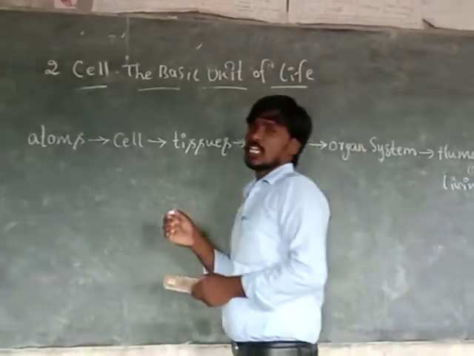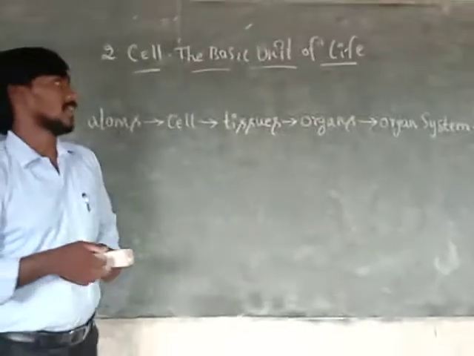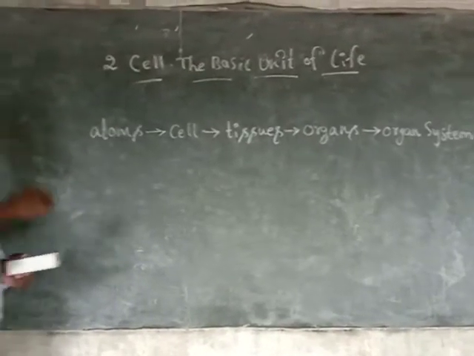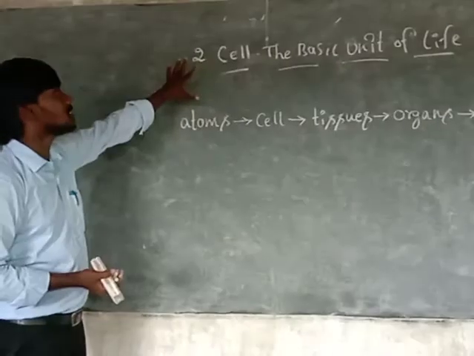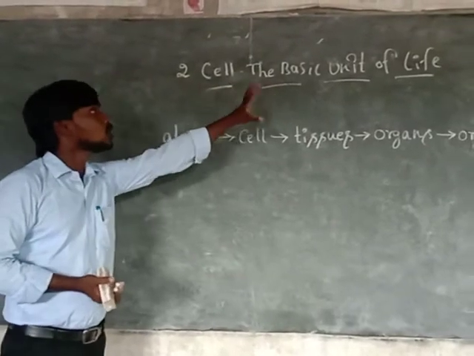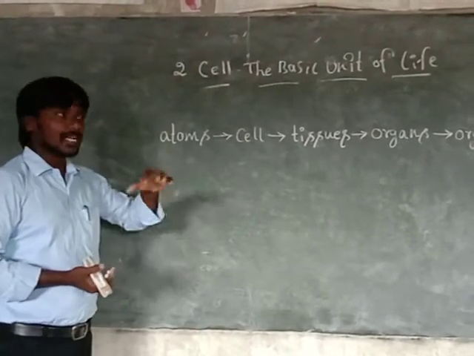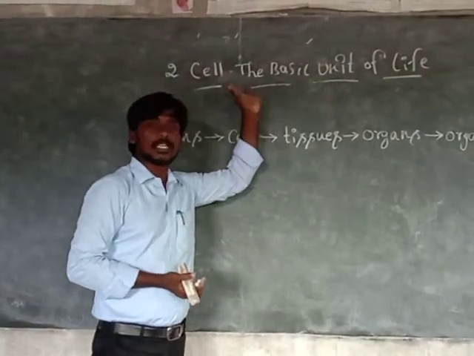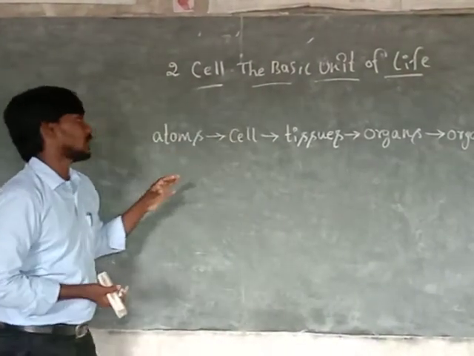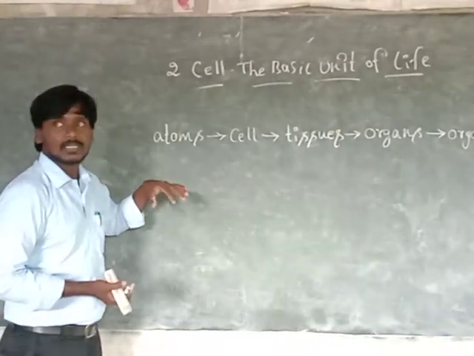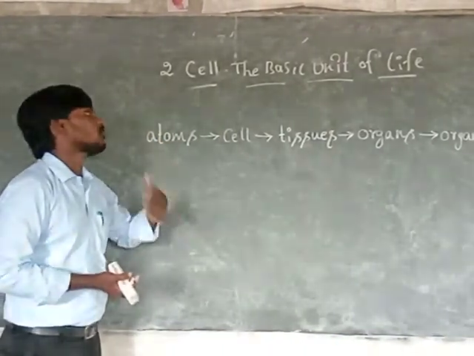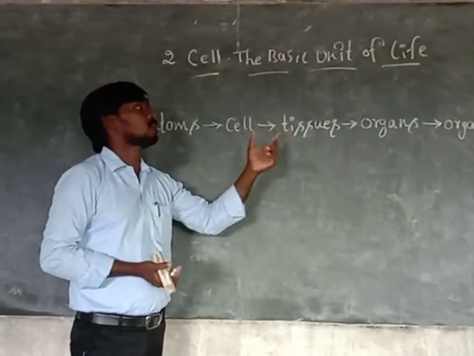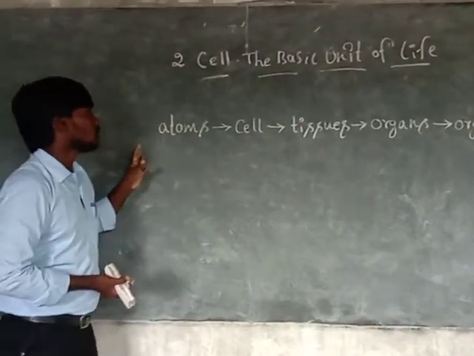This is the structure of a cell and how you form the human body, or the living organisms. Actually, what is the name of the lesson? Cell, the basic unit of life. Before going to the class, what is the basic unit of life? Cell. Now we discuss how we form the cell, and how cells form the other steps. This is just a flow chart.